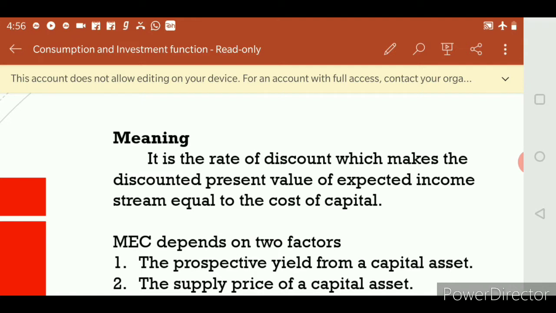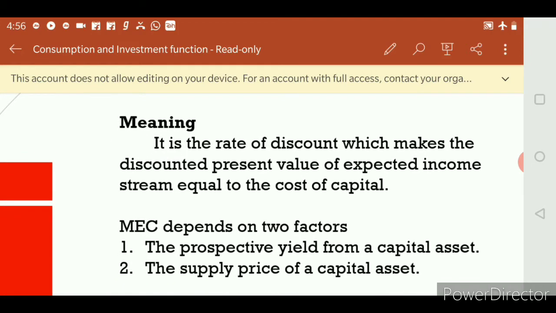When I invest 1 lakh rupees, my expectation is that my profit should be 1,50,000. So I have invested 1 lakh and my returns is 1,50,000. Now what happens? I am adding an additional capital asset.